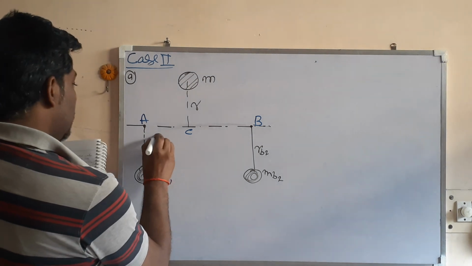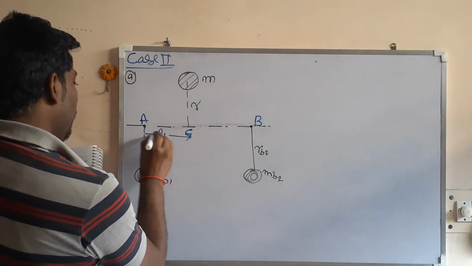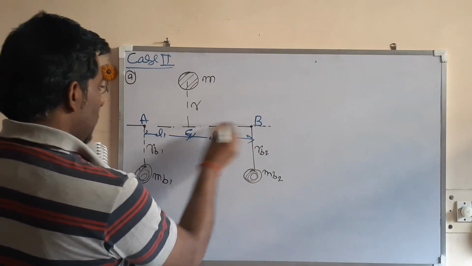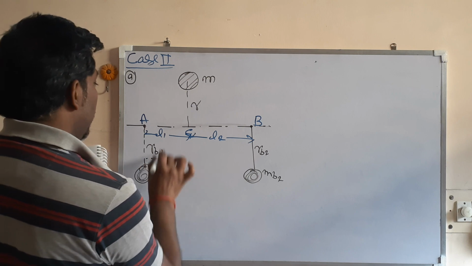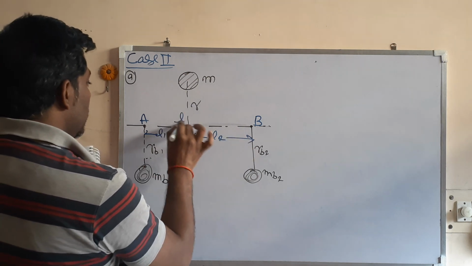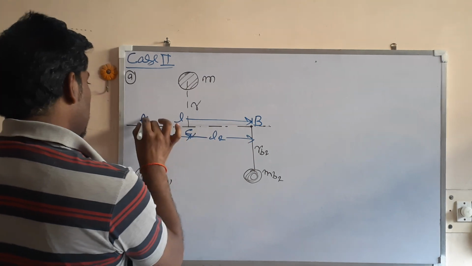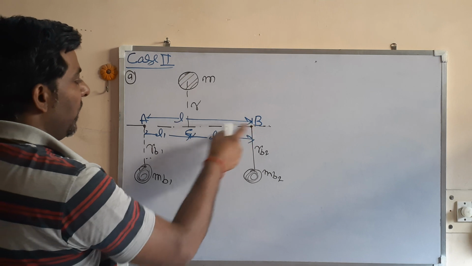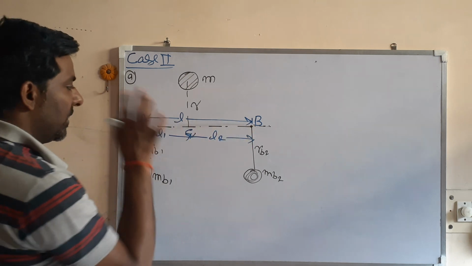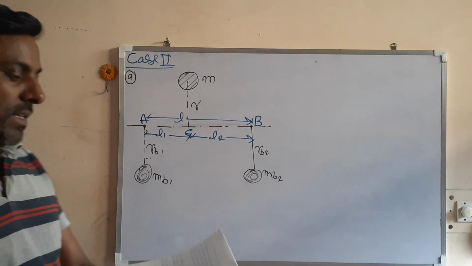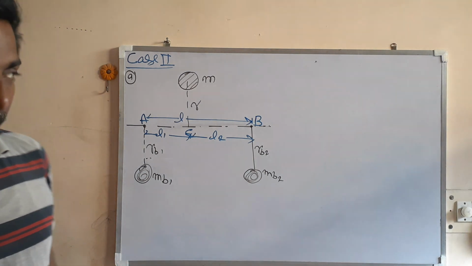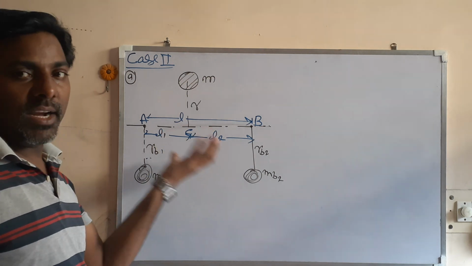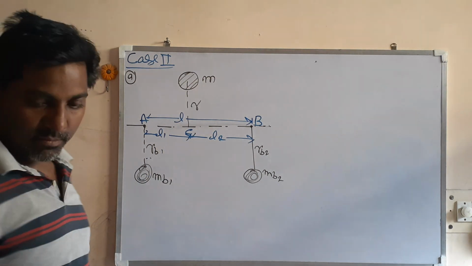Say this is plane A, this is plane C, and this is plane B. The distance from C to A is L1, from C to B it is L2, and the distance between A and B is a small l. Let us see what mathematical condition should be satisfied so that this is completely balanced.